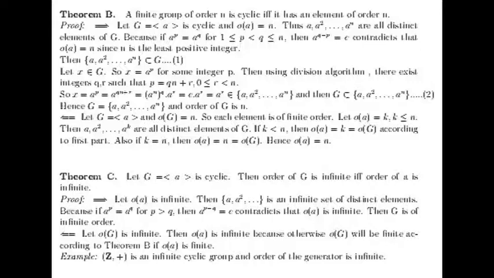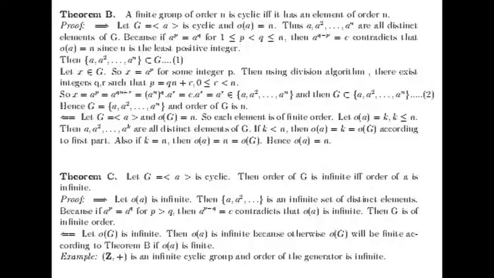So using the first relation and the second relation, we can find G is nothing but the set containing a, a squared, up to a to the power n, and clearly the order of G will be n. So this is the first way.